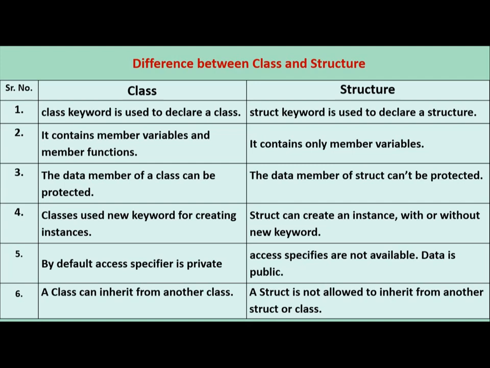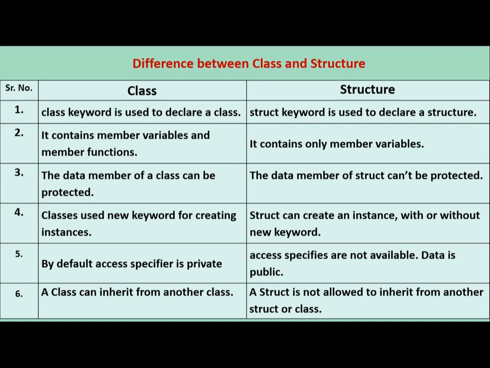Fourth point, classes use the new keyword for creating instances. A structure can create an instance with or without the new keyword. Means in class you have to use the new keyword for creating the object of the class, but in structure it is not mandatory to use the new keyword. Fifth point, by default the access specifier is private in class, but in structure the access specifiers are not allowed and the data is basically by default public.